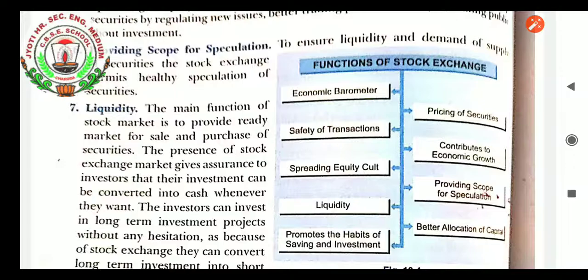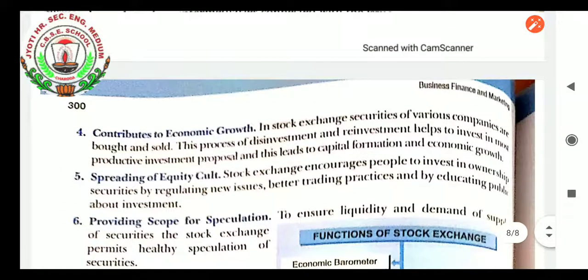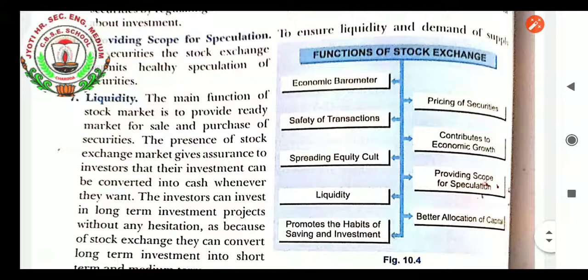So it also guides such investors to know which company is working more profitably, so that they can purchase the shares of the company. So there is scope for speculation to ensure liquidity and demand and supply of securities. The stock exchange permits healthy speculation of securities.